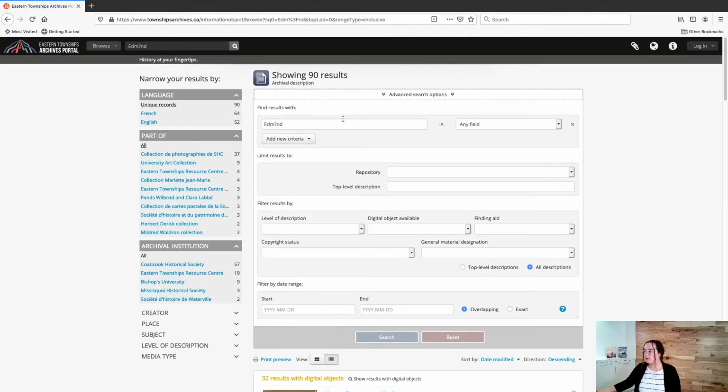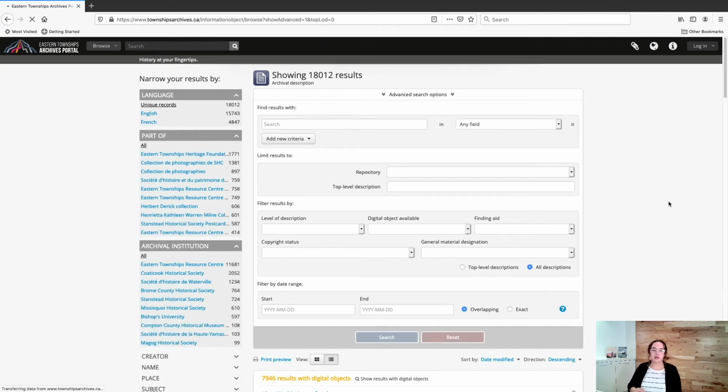There are several other special characters that you can use in your Boolean advanced searches. Those are included in the Access to Memory documentation on advanced searching, which will be linked below the video.